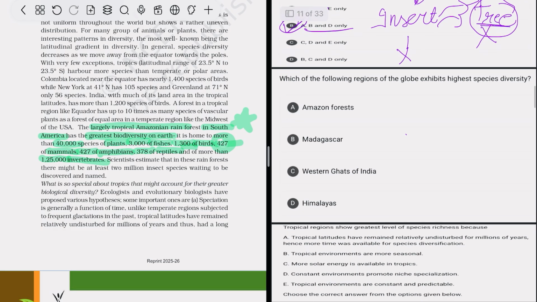After that, which of the following regions of the globe exhibits the highest species diversity? Amazon forest, Madagascar, Western Ghats of India, Himalaya. We also read here that the Amazon rainforest has the greatest biodiversity on the earth, right? So option A is correct. The Amazon forest has the highest species diversity.